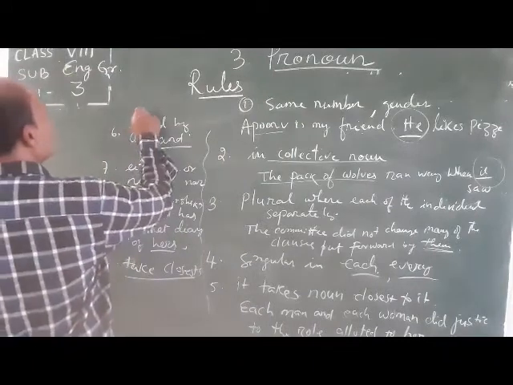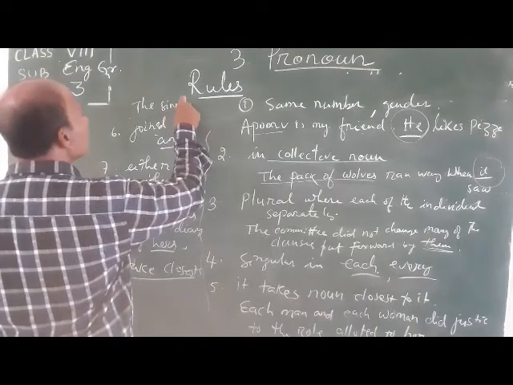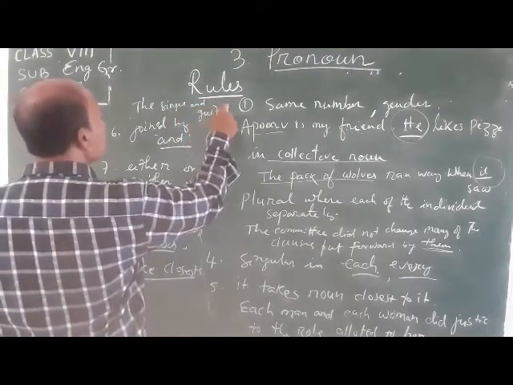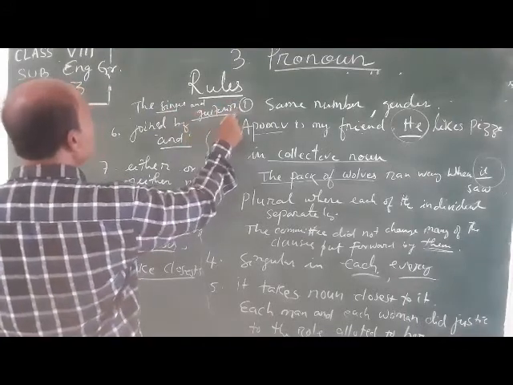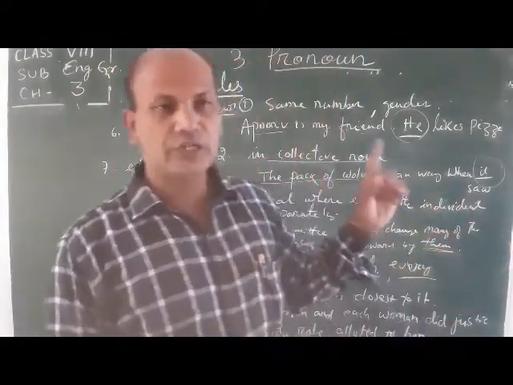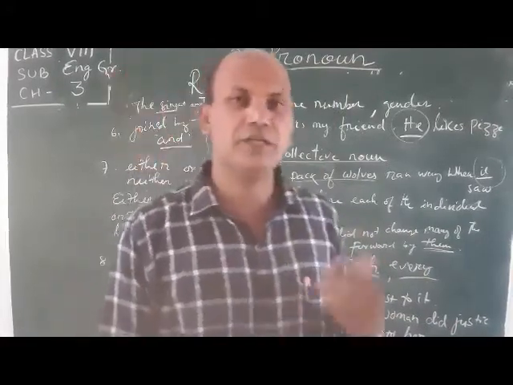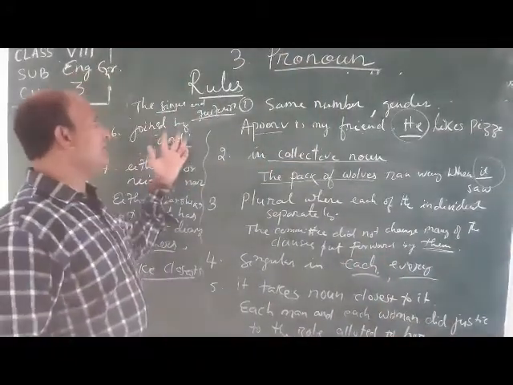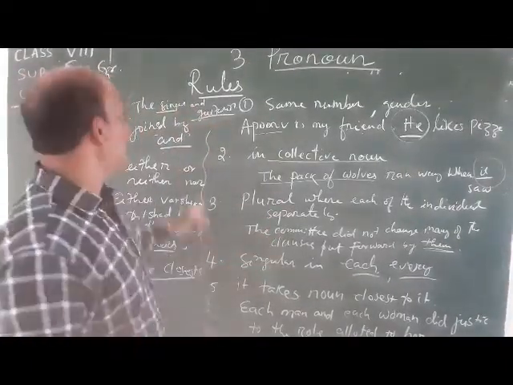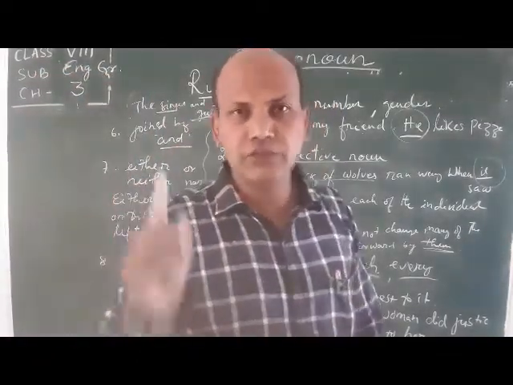For example, the singer and guitarist mesmerize everyone who heard him or her. You can see singer and guitarist is talking about one person. As you are talking about one person by using and: if you say the singer and the guitarist, that means two persons, but the singer and guitarist means we are talking about one person. That's why we have to use a singular pronoun.